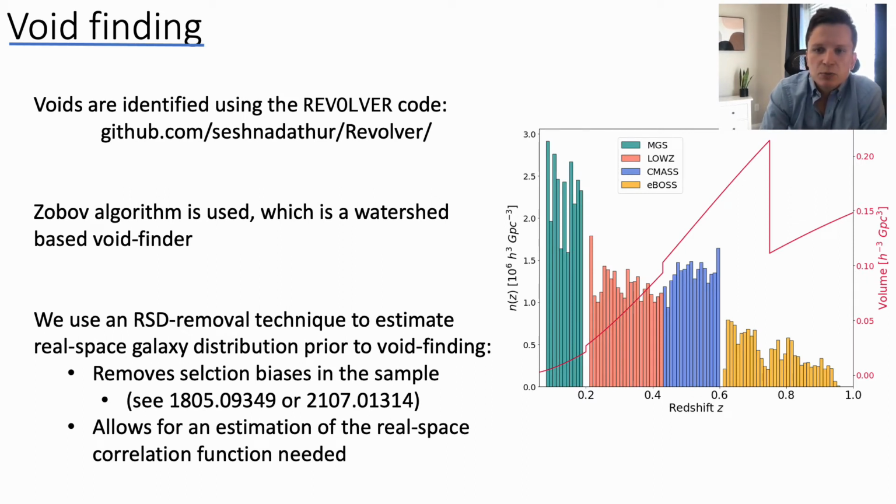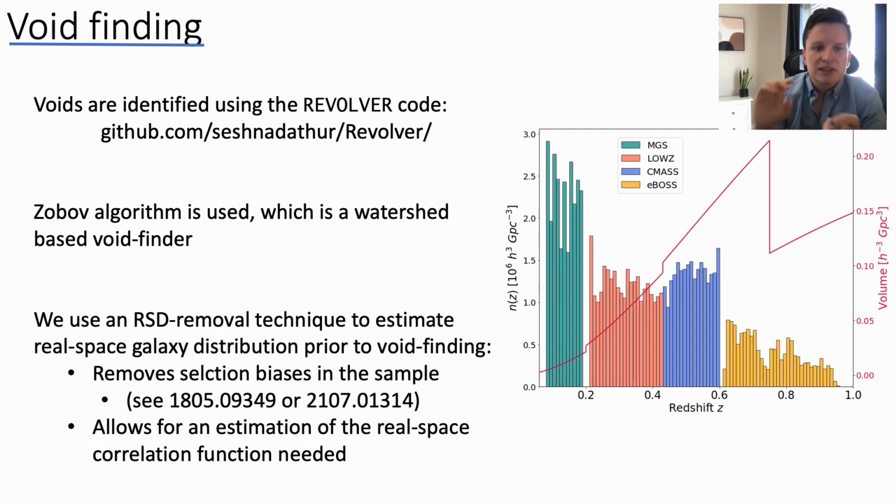To find voids in this, we use the REVOLVER code, which is available here on GitHub. REVOLVER has a couple of different void finding algorithms available. In particular, there are ZOBOV voids and there are VoxelVoids. So we use the ZOBOV void finder, which is a watershed-based void finder. In order to get accurate positions of our voids, we use an RSD removal technique to estimate the real space galaxy distribution prior to void finding, and then we run void finding on that RSD-removed galaxy field. The reason we do that is for two things.